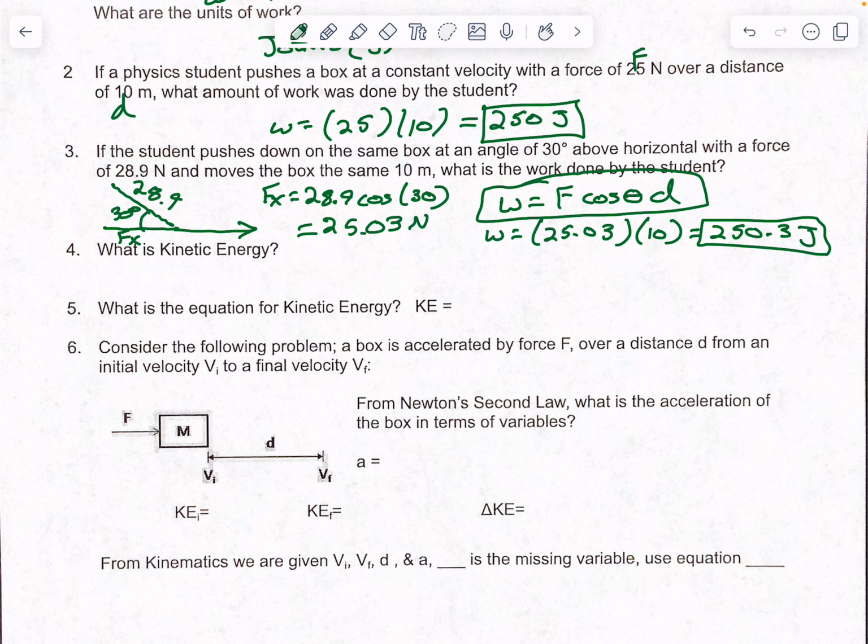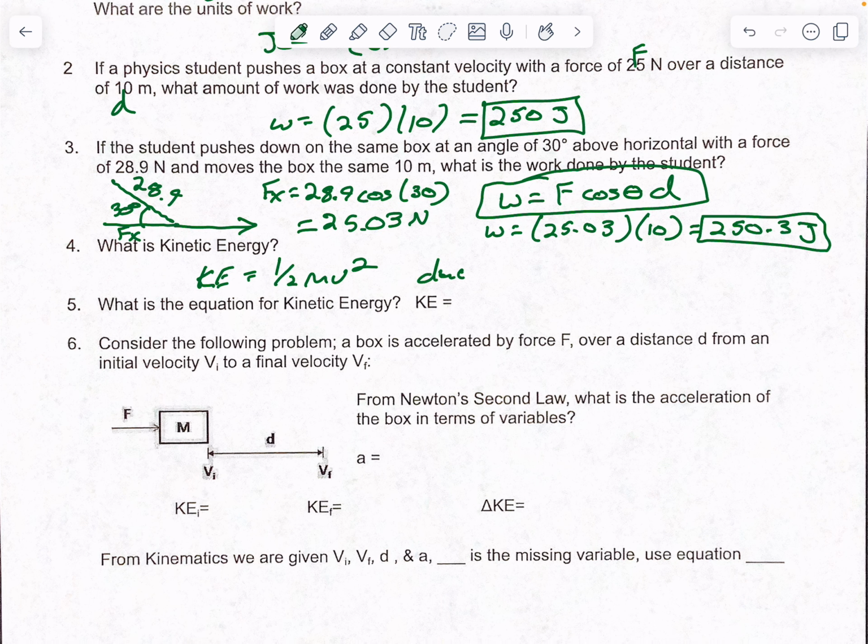So what is kinetic energy? Kinetic energy equals 1/2 mv squared. But it's also due to movement, so it is due to objects' motion. That's the literal term for it. And what is the equation for it? We just wrote it down right here, so I don't have to worry about writing that again. So that is your equation.